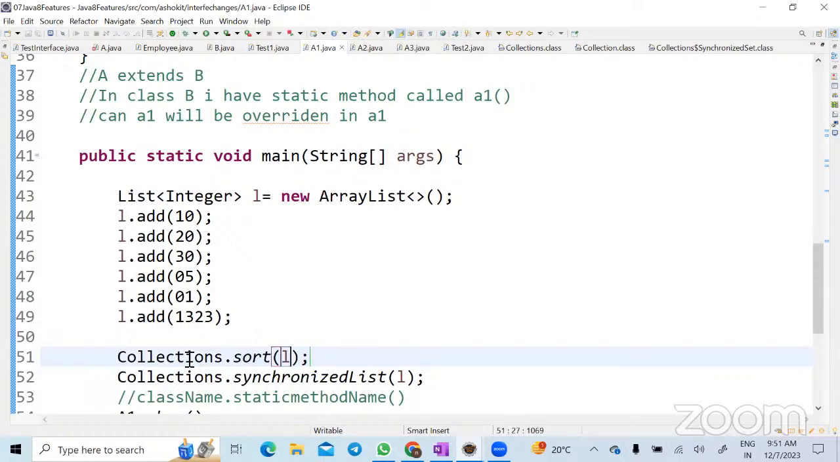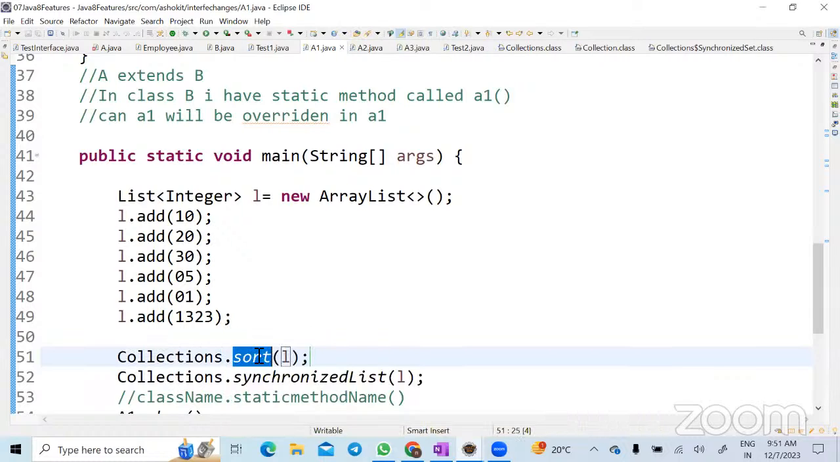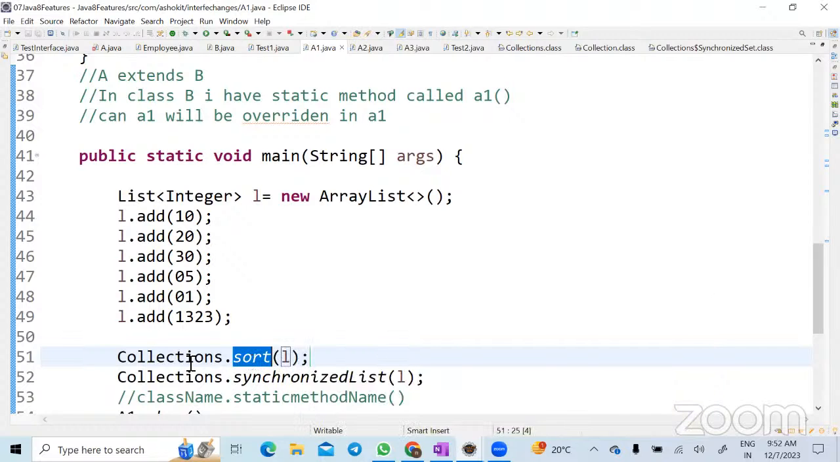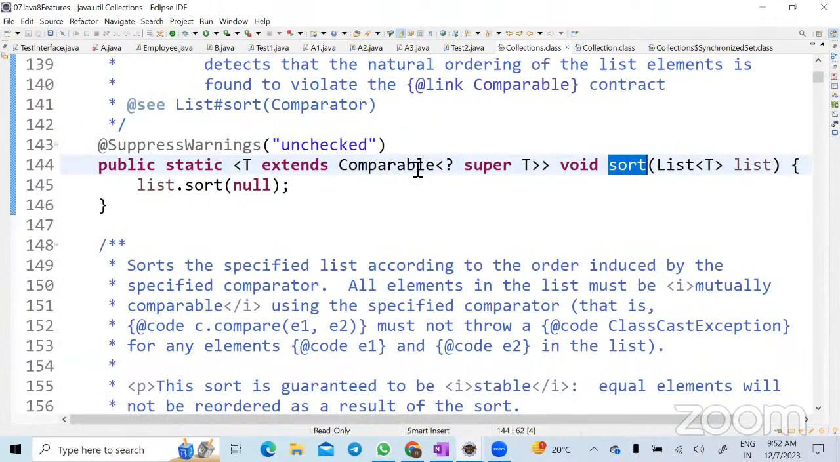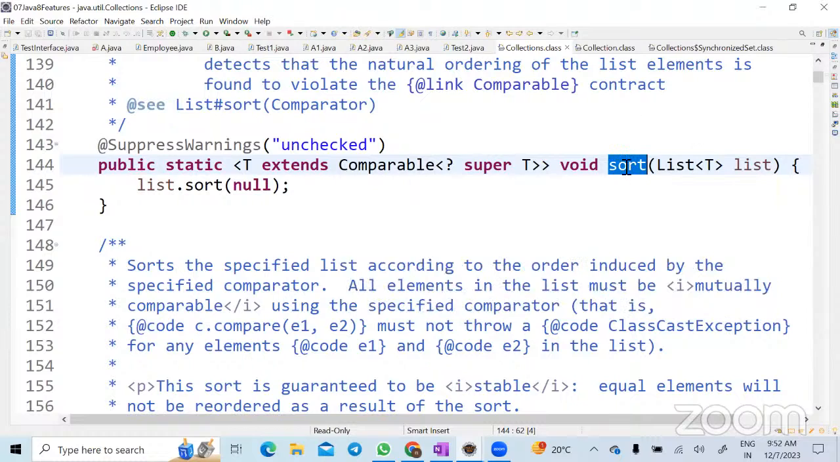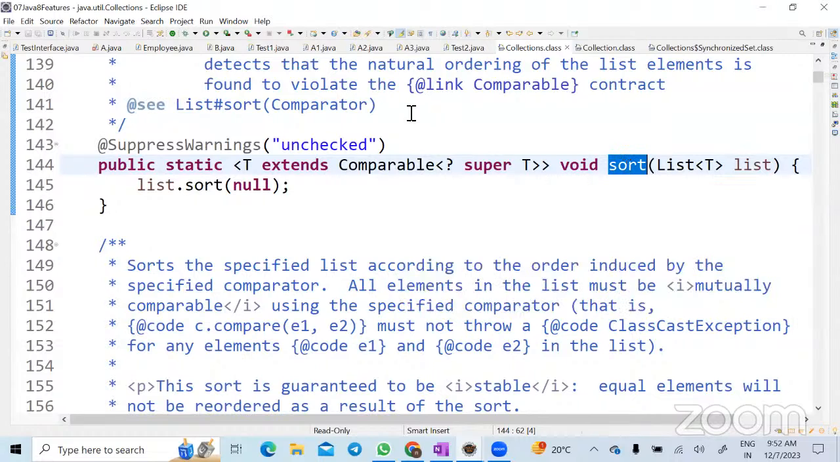And what is this? Class. So you are accessing a method using a class name. That means what type of method is this? Static method. So why have you written this sort method in the Collections class? Because we can use this method to sort. So can I say it is one of the utility methods? Yes, correct.